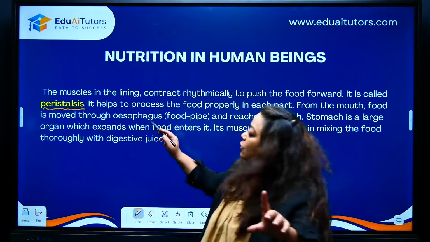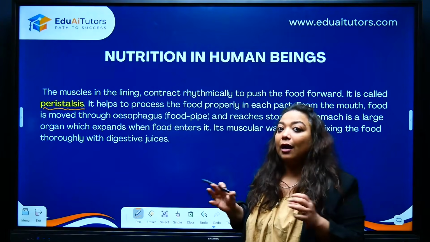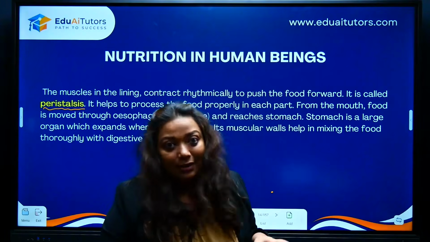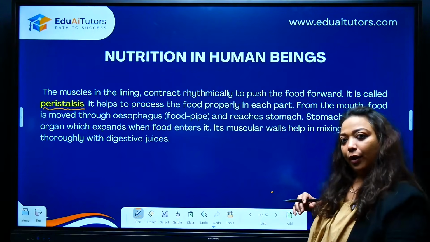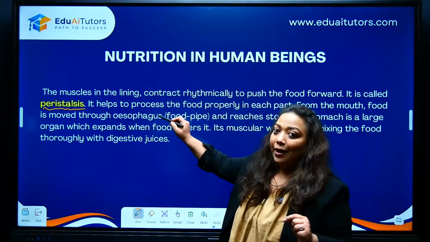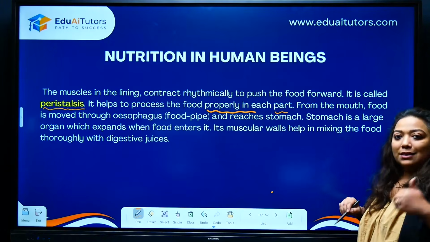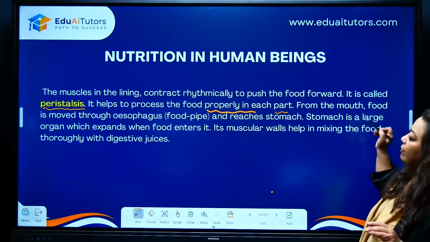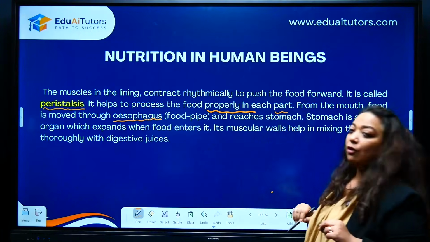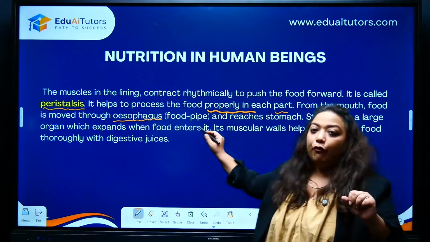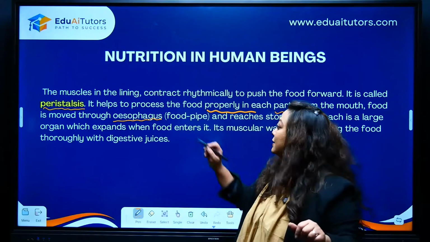Peristalsis. Okay. So peristalsis is nothing but the rhythmic contraction and relaxation of the tubular muscles seen in the esophagus. It's a tubule. It's like a tube. Okay. Now, what does it do? We already know it will properly reach the stomach. Now, from the mouth, we are seeing the travel happening through the esophagus, which is also known as food pipe. But in exam, you are not going to write food pipe, you are going to write esophagus.